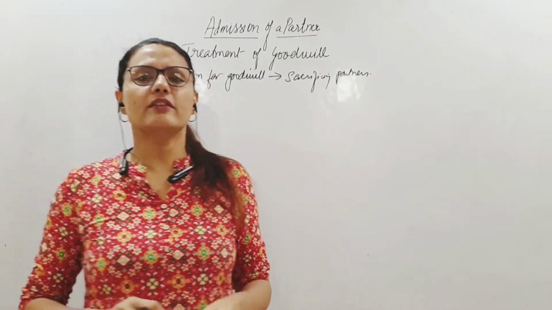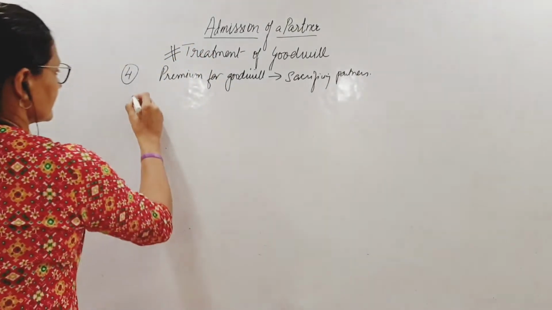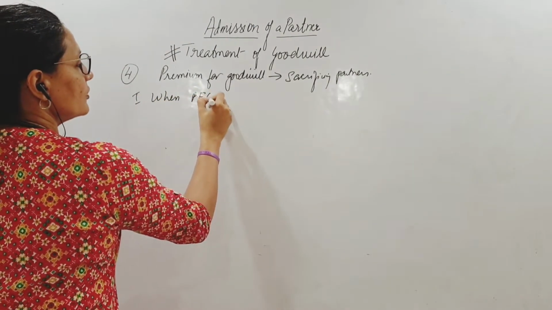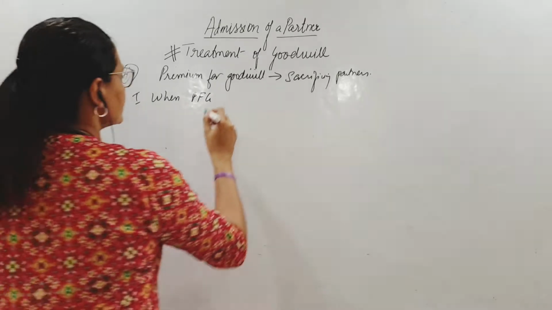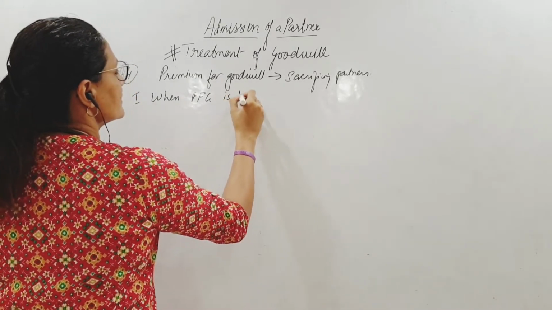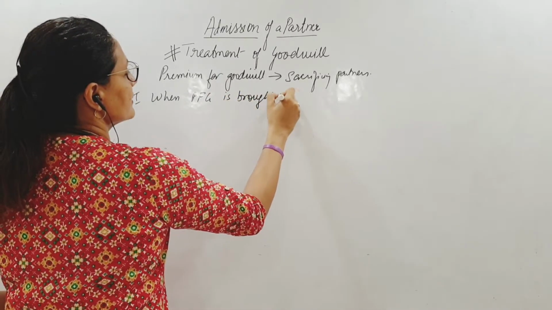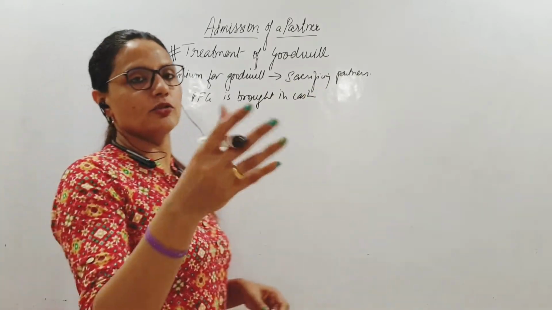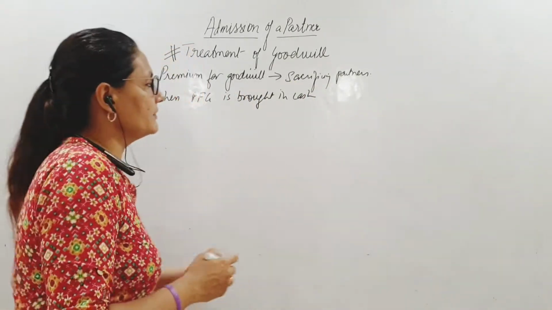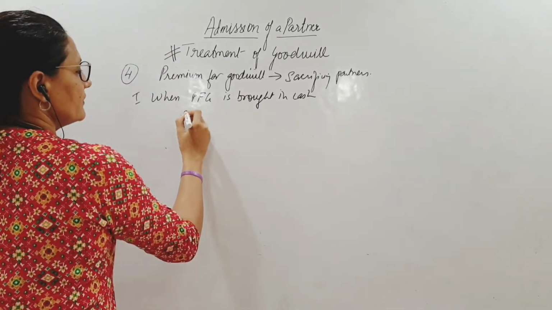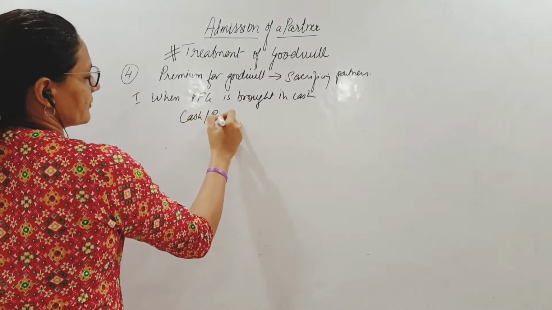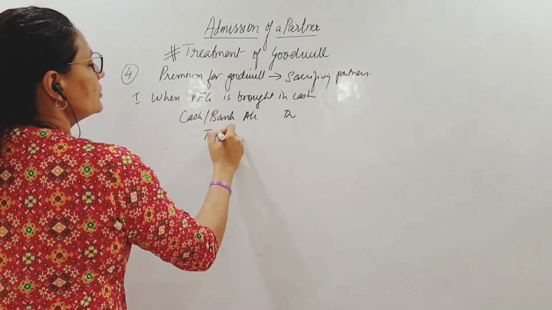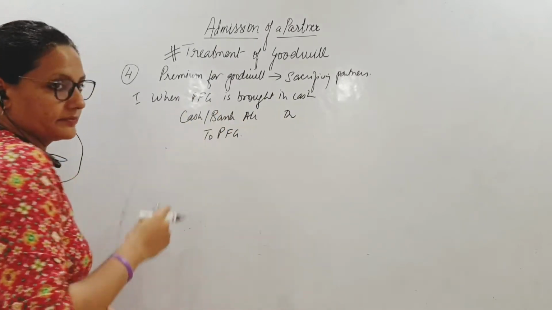Let us start with the first case, when premium for goodwill, PFG in short, is brought in cash. Meaning the new partner brings in cash for premium for goodwill. Now, the journal entry will be cash or of course bank account debit, depending on the situation, to premium for goodwill.